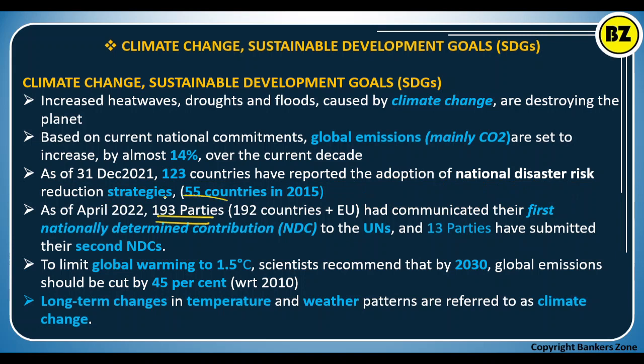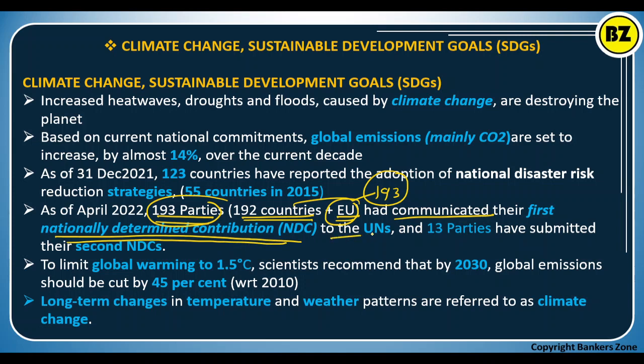Now see here the next, 193 parties. Okay, 193 parties here refers to 192 countries plus 1 considering the European Union. So total we say 193 parties had also communicated their first NDC, meaning nationally determined contribution, to the United Nations, and 13 parties have submitted even the second NDC also.